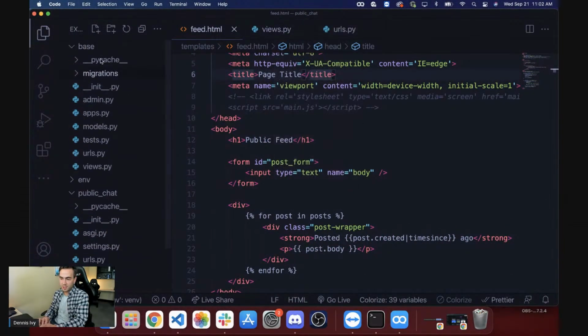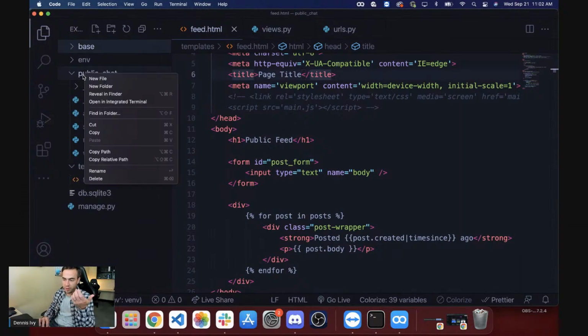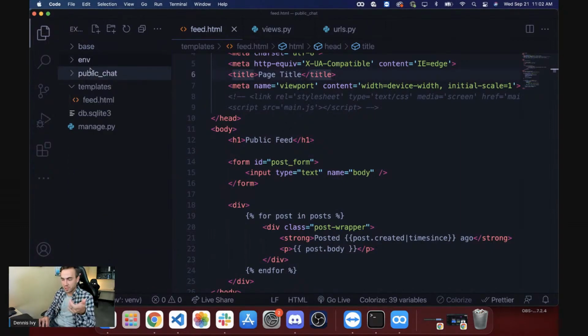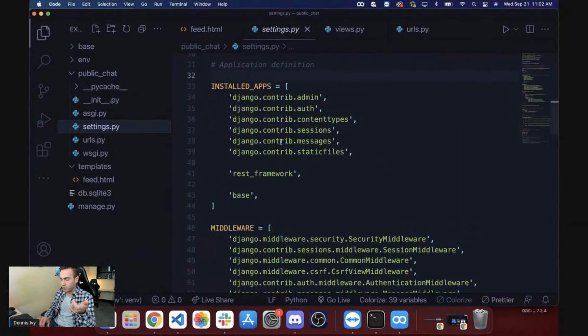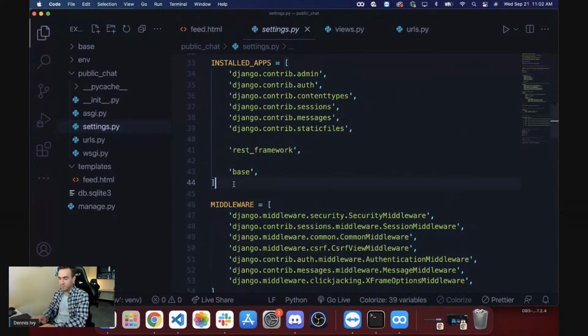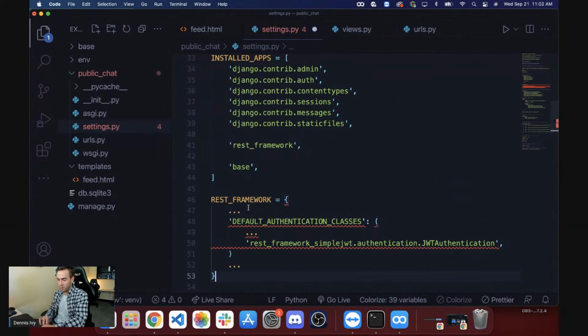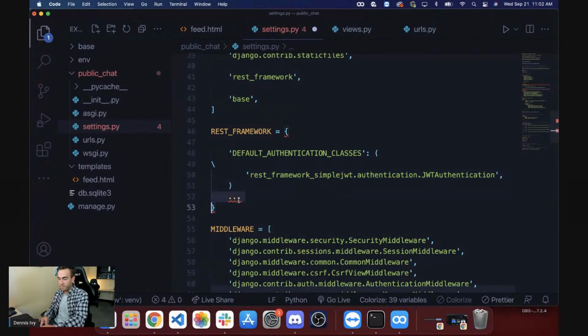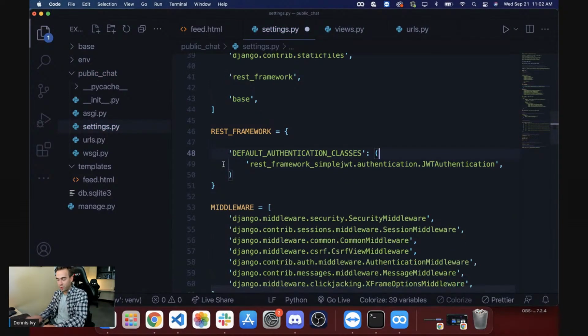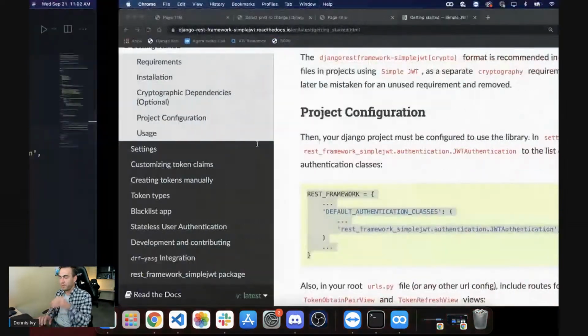This is how we can decide how to handle authentication with the Django REST framework. By default, it's session authentication, and we're just going to override that. So I'm going to paste this in below installed apps, and we'll get rid of this. The default authentication class is now the REST framework simple JWT authentication. So that's what that did. And with that, by default, we don't need the CSRF token. So again, it's kind of a hacky fix, but it's going to work for now.